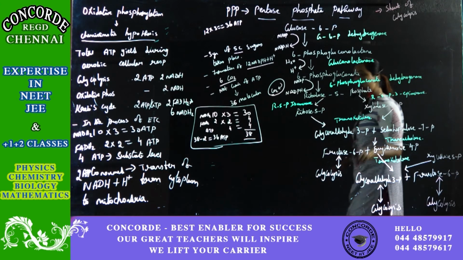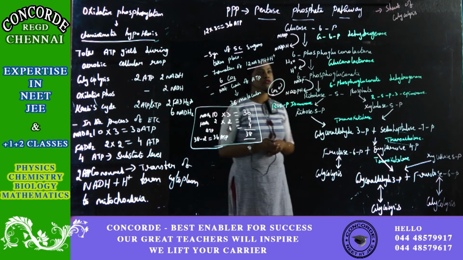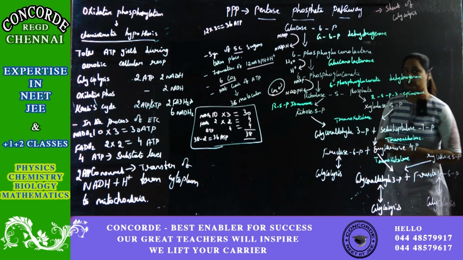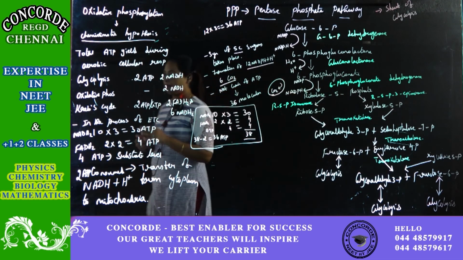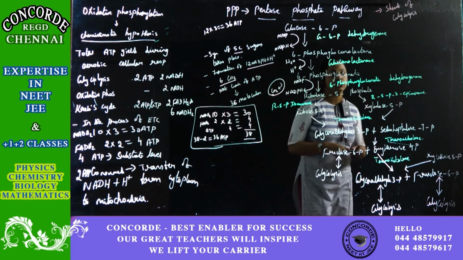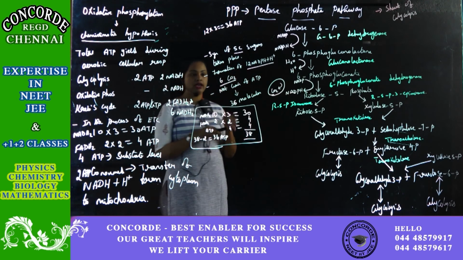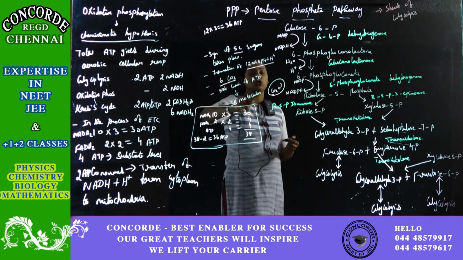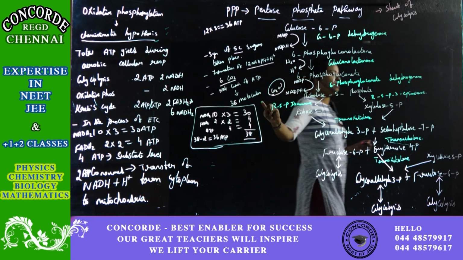So overall, in this pentose phosphate pathway, 5 carbon sugars will be produced because it is a pentose sugar. In the pentose phosphate pathway, totally 12 NADPH will be produced. Apart from that, 6 molecules of carbon dioxide will be produced. So 1 NADPH is equal to 3 ATP, and here 12 are produced. So 12 into 3 is 36 ATP molecules. So the net gain of the pentose phosphate pathway is 36 ATP molecules.